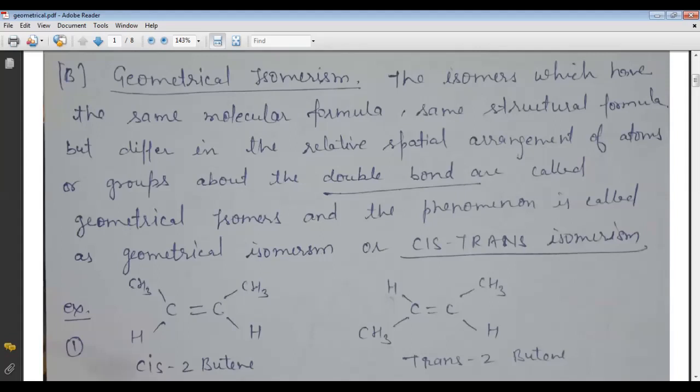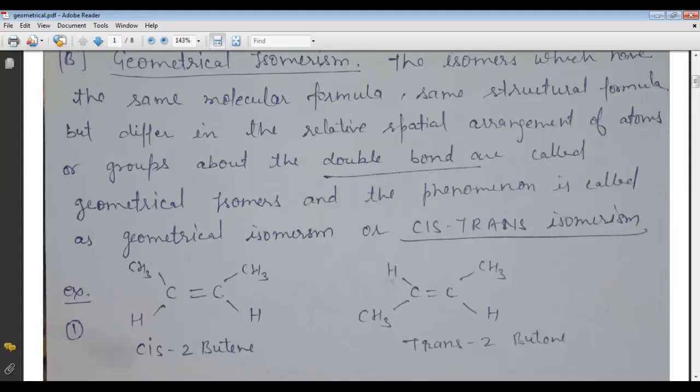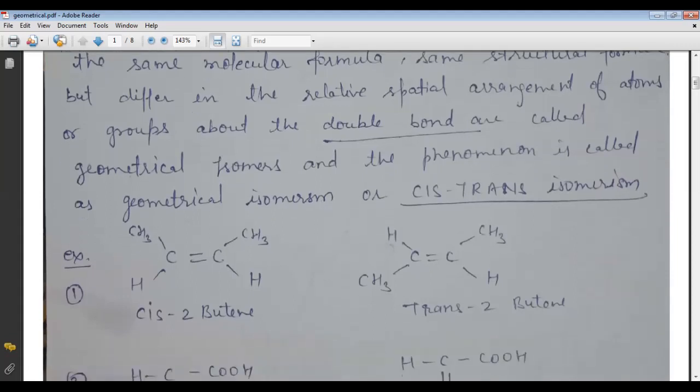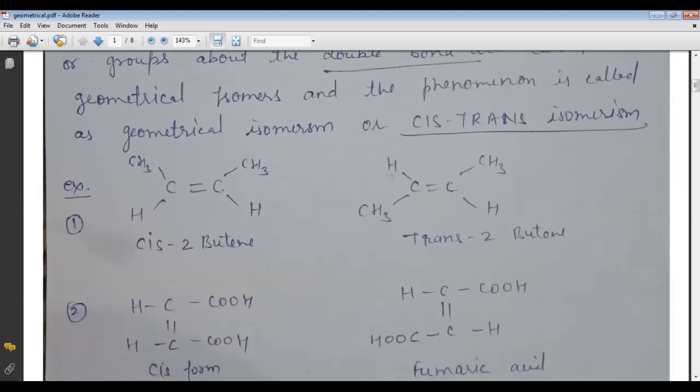These are called stereoisomers, and the phenomenon is geometrical isomerism. Another name for geometrical isomerism is cis-trans isomerism, because here the cis or trans form is formed. The main point of geometrical isomers is that they are formed by the double bond, forming cis or trans forms.